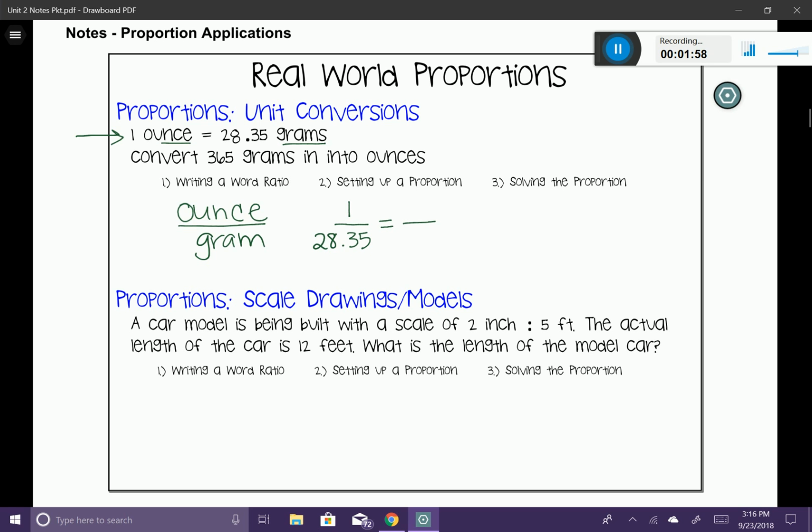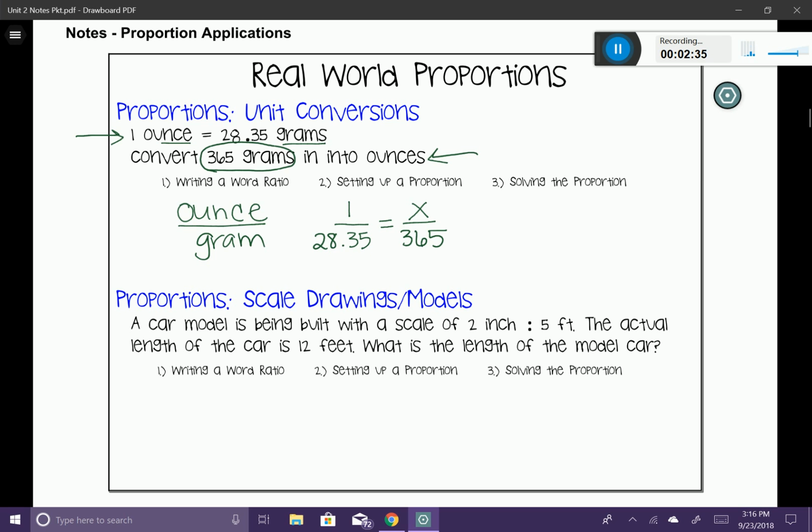In the other ratio, I want to take the other information that I'm given. In our case, it says convert 365 grams into ounces. You can see that they give me the information 365 grams. So on the bottom here, I have grams, so I'm going to put 365 along the bottom to match up with my word ratio. On the top, we want to convert that into ounces, so we are trying to figure out how many ounces. So therefore, we have a nice proportion all set up for us.